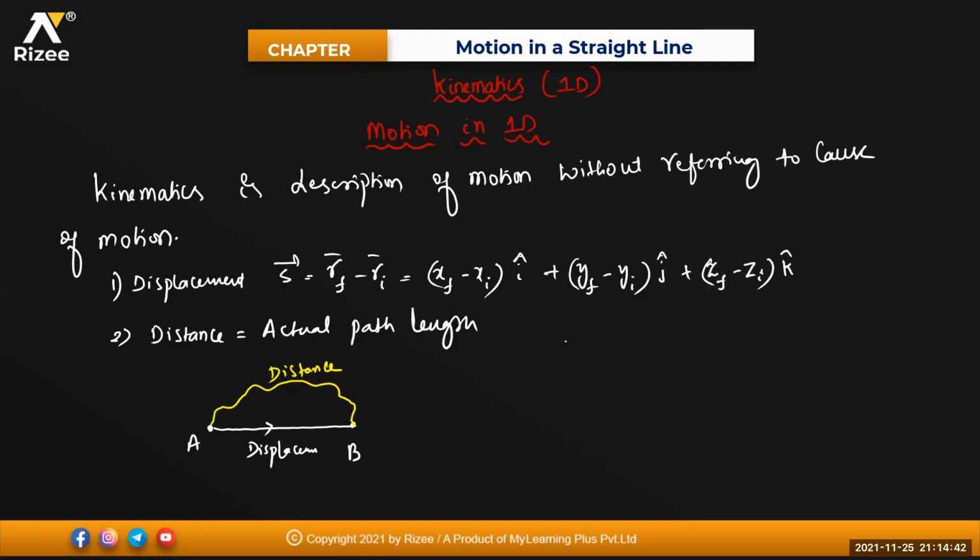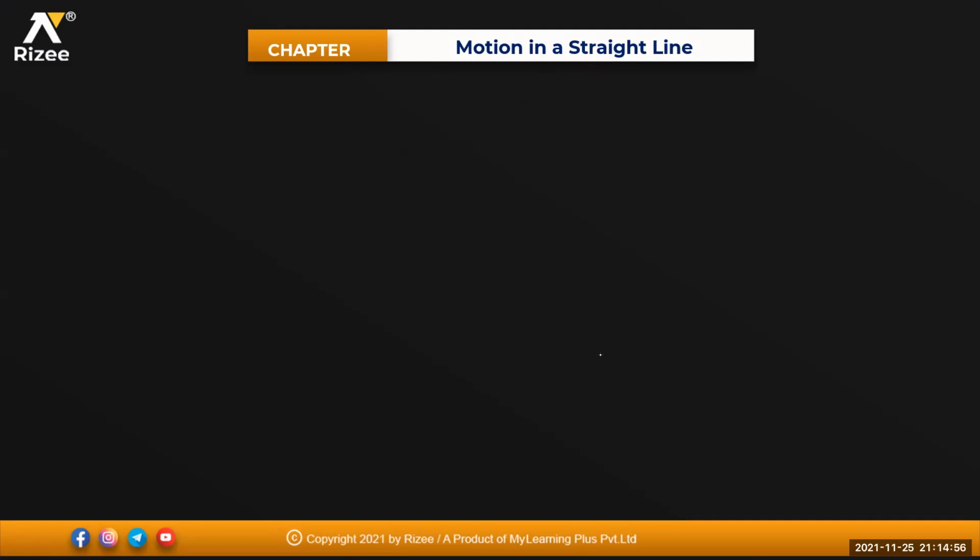So we got a distance, we got your displacement. Displacement means final position minus initial position, and distance means your actual path length. Actual path length means actual distance or longest distance you can say. Okay, sure. Next one is